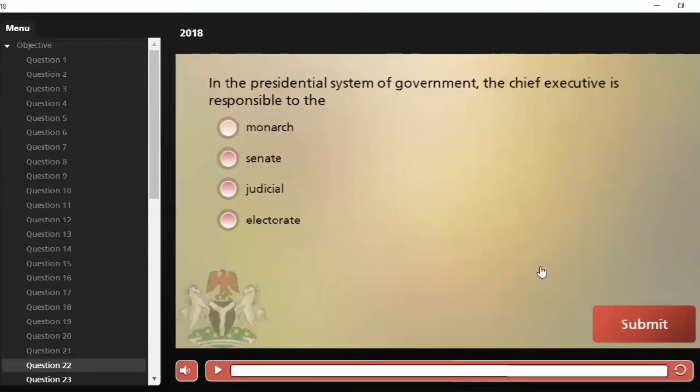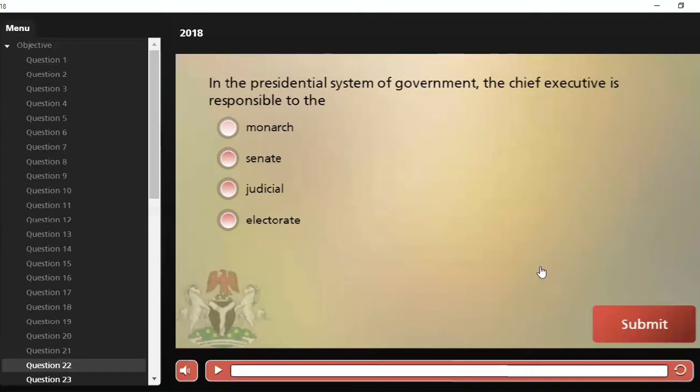Okay, next question. In the presidential system of government, the chief executive is responsible to the A. Monarch, B. Senate, C. Judicial, and D. Electorate. So in the presidential system of government, the chief executive is responsible to who?